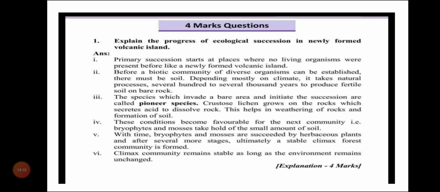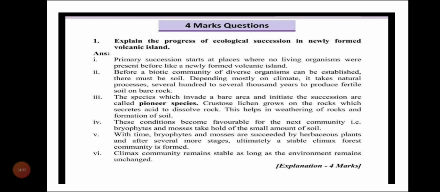Depending mostly on climate, it takes natural processes several hundred to several thousand years to produce fertile soil on bare rocks. The species which invade a bare area and initiate the succession are called pioneer species.